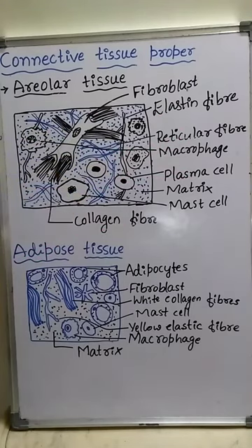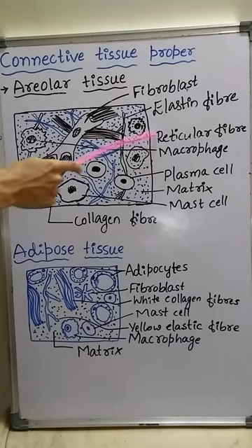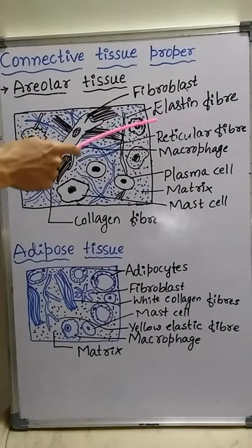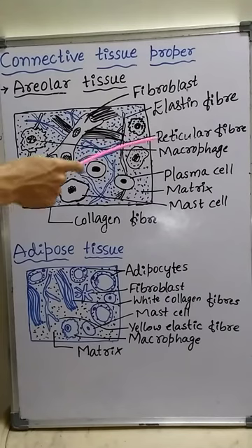The different types of fibers present in the areolar connective tissue are white collagen fiber, yellow elastin fiber, and one more, reticular fiber.